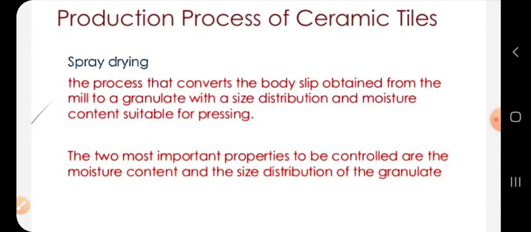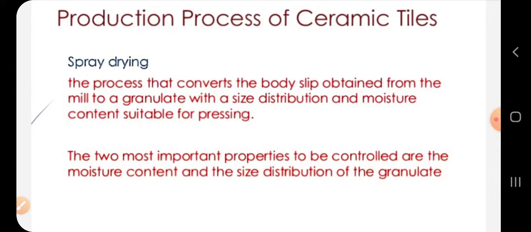Next, after grinding, it was atomization or spray drying. In this process, it converts the body slip obtained from the mill to a granulate with a size distribution and moisture content suitable for pressing. In spray drying, moisture in the form of water is sprayed, and the quantity depends upon what is needed to make it suitable for pressing.